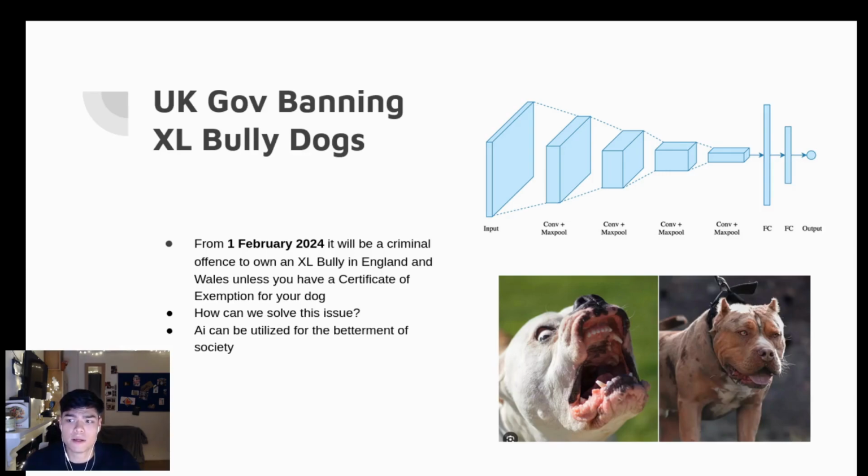A recent update by the UK government expanded the list of banned dogs to include XL bully dogs. They have made this rule since the 1st of February 2024, where it'll be a criminal offence to own an XL bully dog in England. Given the varying levels of aggressiveness among dog breeds and their differing rates of human attacks, it is crucial to establish legislation and policies governing dog breeding and identification.